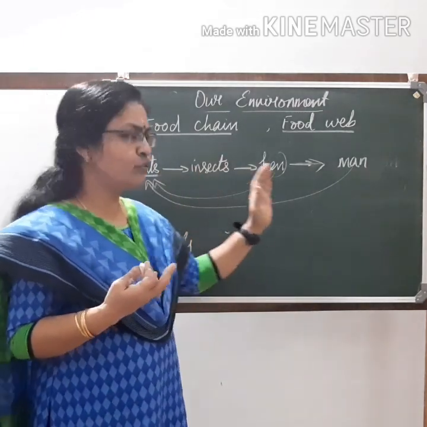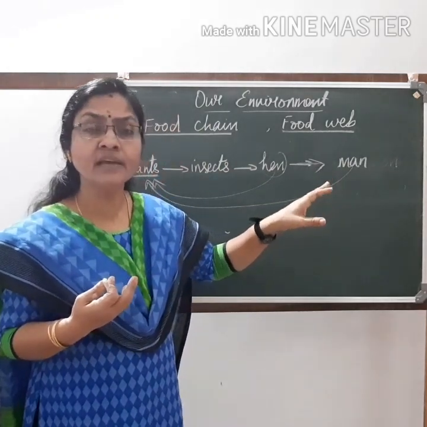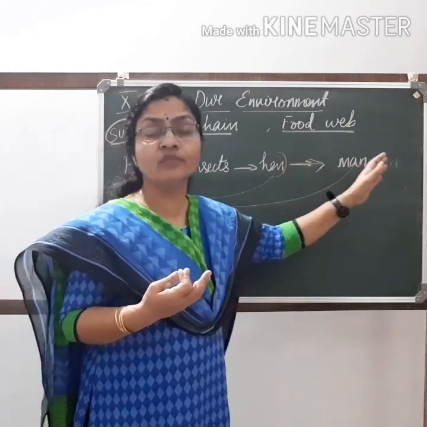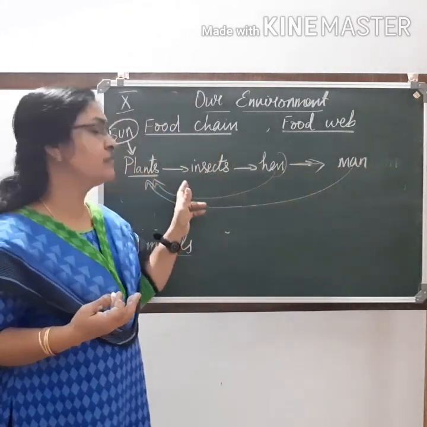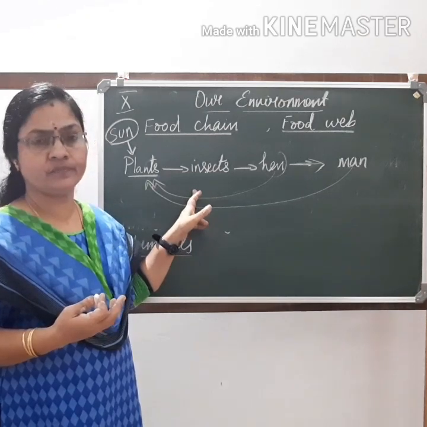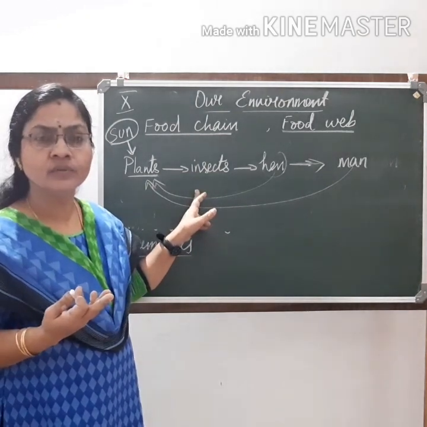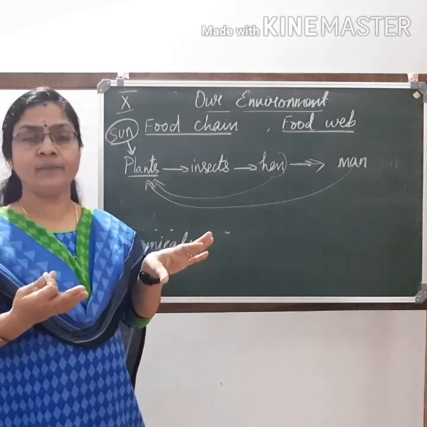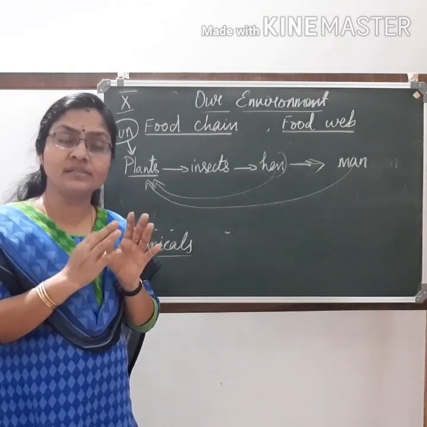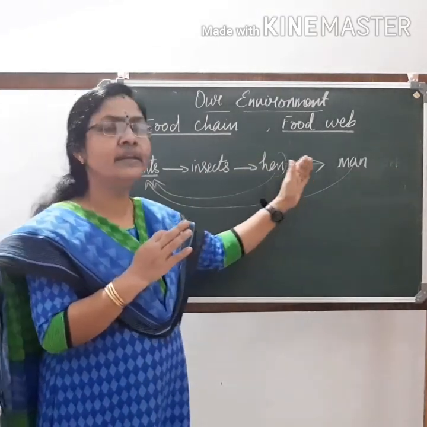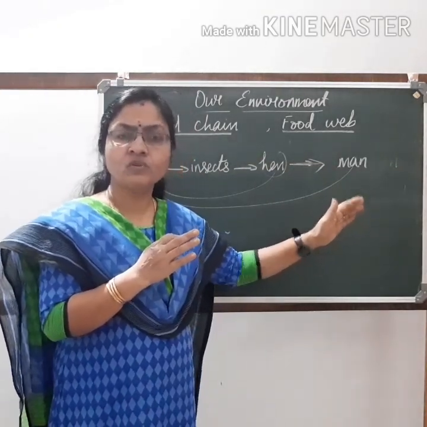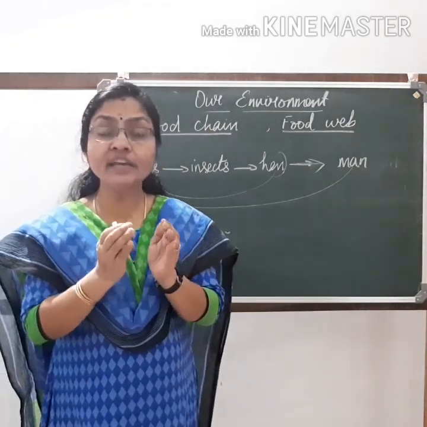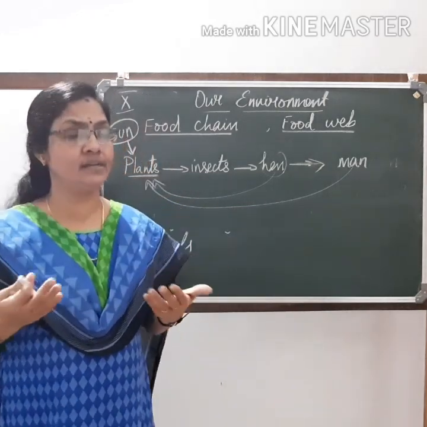So when we take a food chain, the accumulation of chemicals will be more in the organisms which are there in the third level or fourth level or fifth level when compared to the organism which is there in the first level. Why is it so? Because only a very little amount of chemicals will be excreted or removed from the body. The major part gets accumulated in the body itself and it will be transferred to the next level. So as the trophic level in the food chain increases, the accumulation of chemicals will also increase.